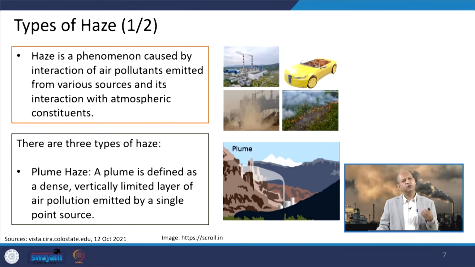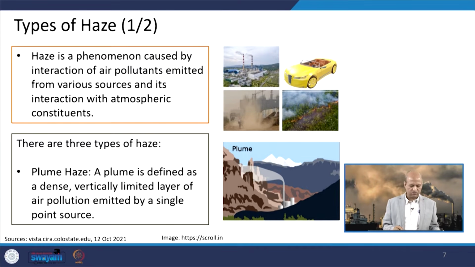Well, there are several types of haze basically, and haze is caused by interaction of pollutants coming out of various anthropogenic sources or natural sources, and then they interact with atmospheric constituents. So, when man-made activity like industrial activity, power plants, etc., produce a plume coming out of a stack, within the dispersion of the plume in that area, visibility will be reduced.